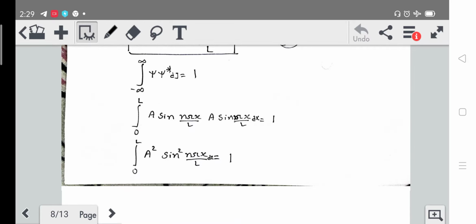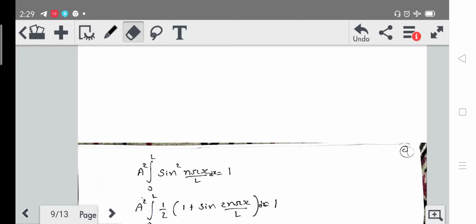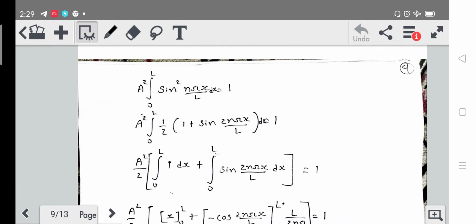Finally we will get the integral 0 to L of a square sine square n pi x upon L dx is equal to 1. Now let's take a outside of the integral because it is a constant. So it will move out from the integral. So here we will have a square times the integral 0 to L of sine square n pi x upon L dx is equal to 1.